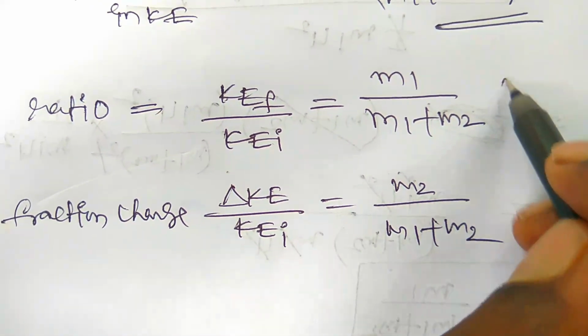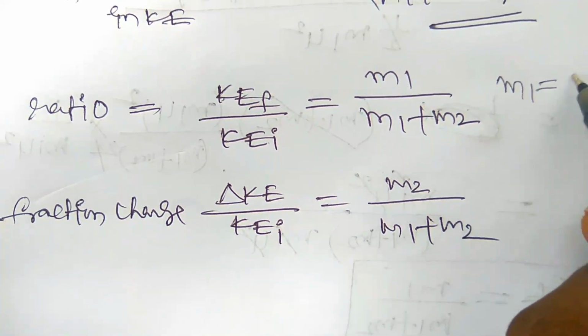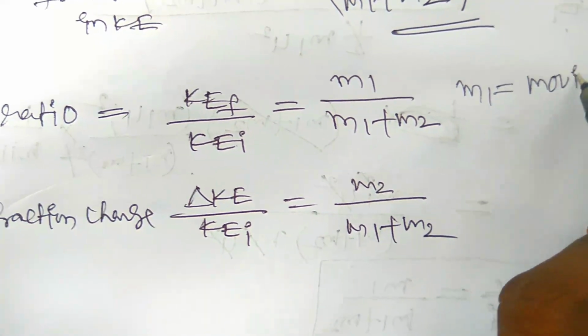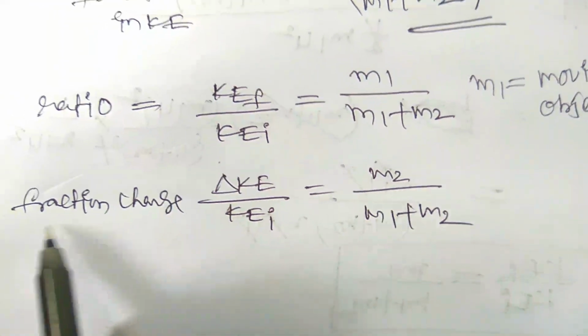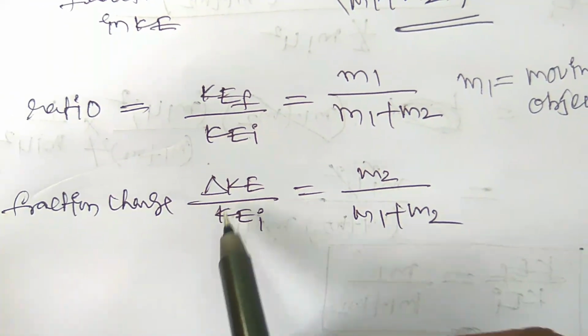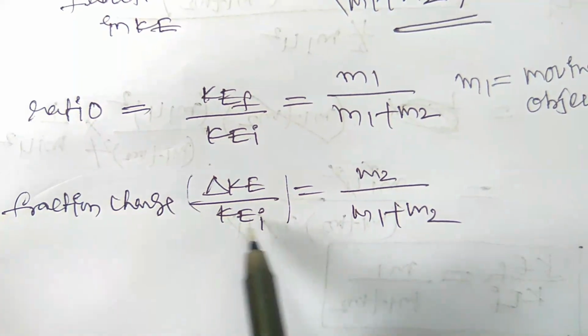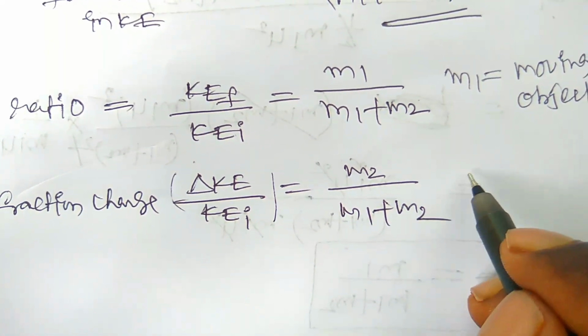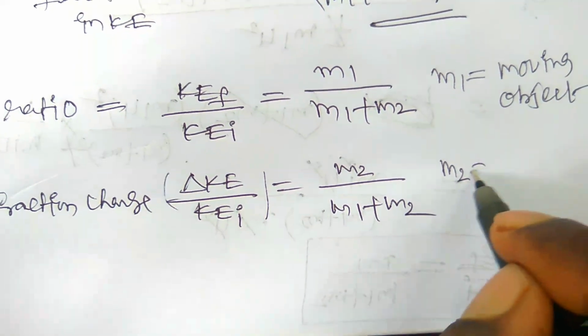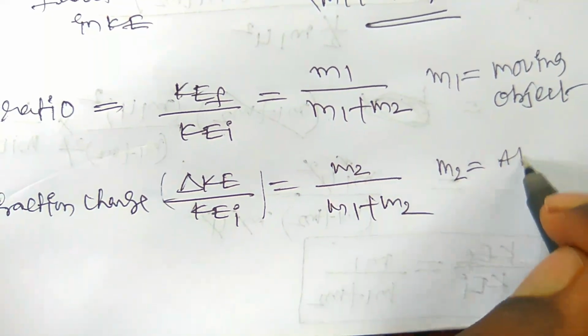Here m1 is the moving body. And the fraction change in kinetic energy, delta KE by KEI, is m2 by m1 plus m2. Here m2 is a body which is at rest.